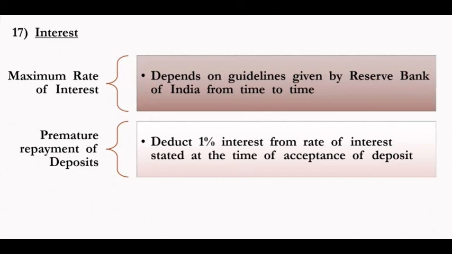If the depositor wants premature repayment, that is, before the tenure or term, the company will repay but deduct 1% of the interest. For the deposit, the company has to pay a penal rate of interest at 18% for the overdue period. If the period is overdue, the company will pay 18% interest to the depositor.